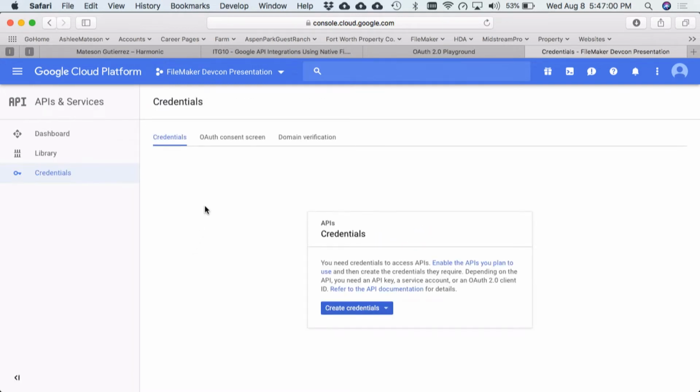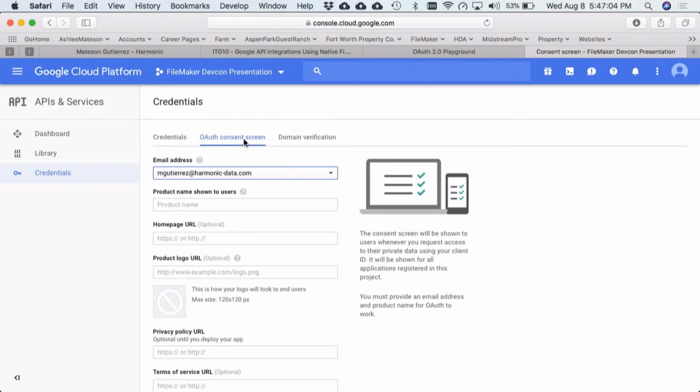So in here, again, we're going to create our client ID and secret key, but first, we've got to set up our OAuth consent screen. Earlier, when we were in the Google Playground, it said Google OAuth Playground 2.0 wants access to your account. So here's where, if this is a specific project of yours, you would name this part specific to the project so that the person that's logging in knows what project this is associated with.